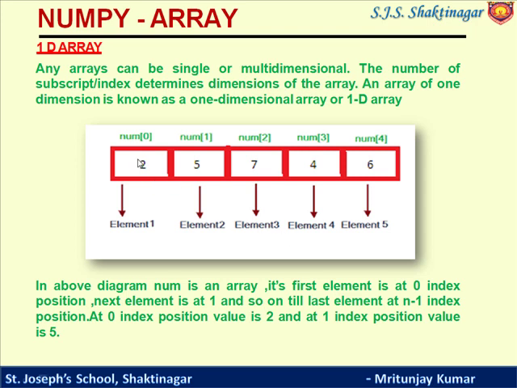So this is an array with the name num containing 5 elements. Element 1 is stored at index 0, element 2 is stored at index 1, similarly, and element 5 is stored at index 4.